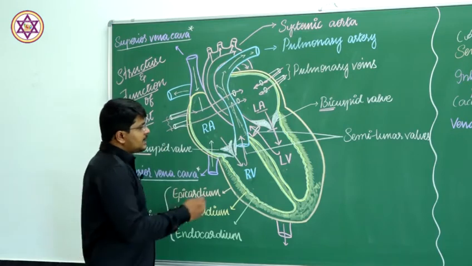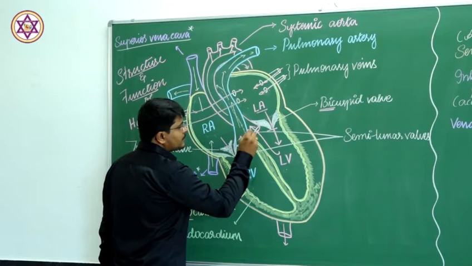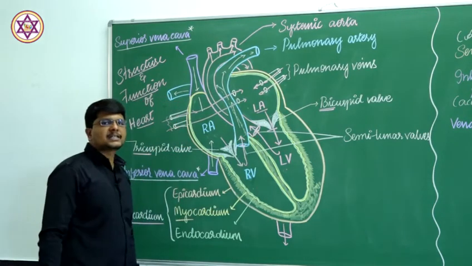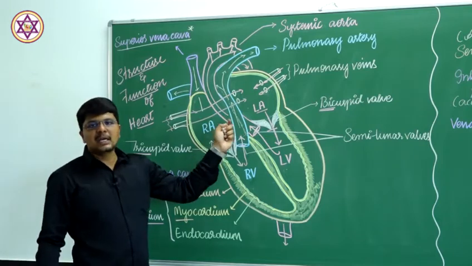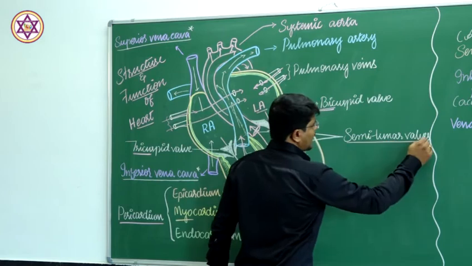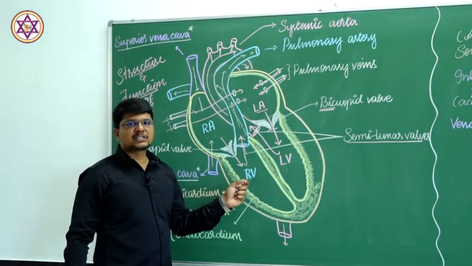In a similar way, there are three flaps of valves present in the systemic aorta as well as in the pulmonary artery, called semi-lunar valves. Semi means Ardha, lunar means Chandra.